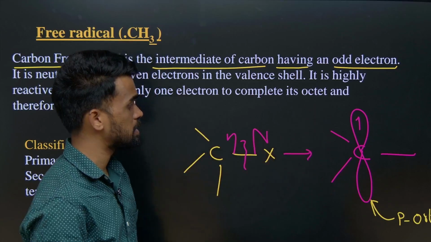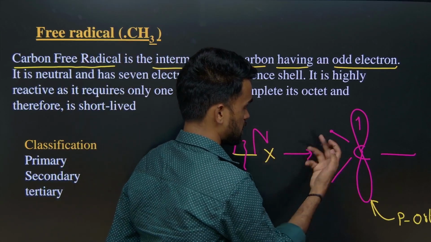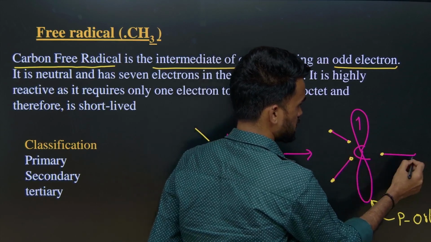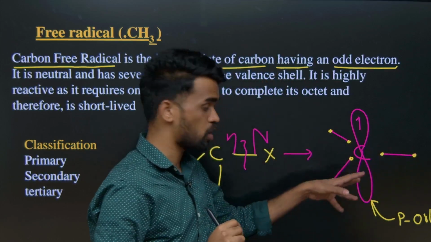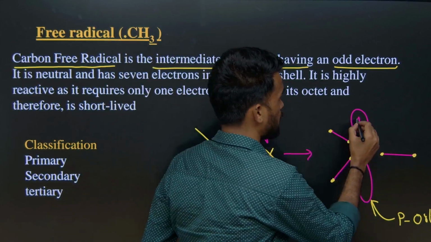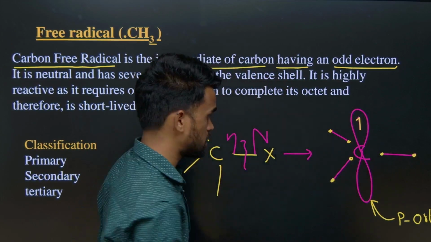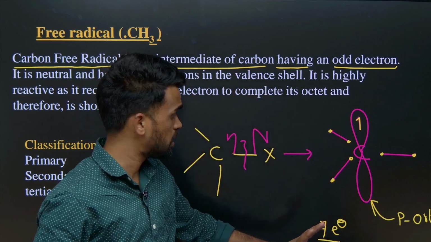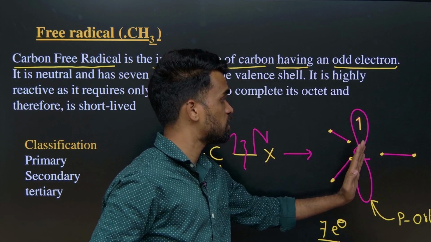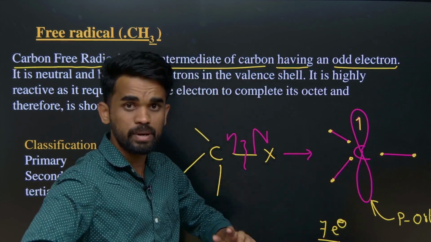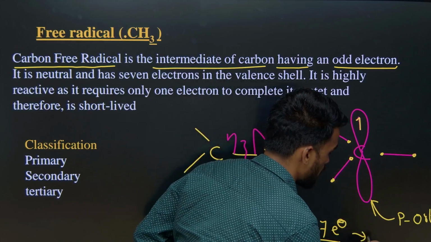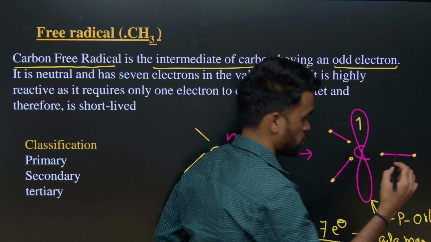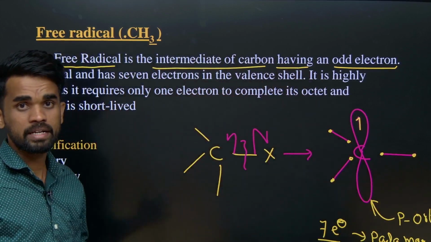Now 3 bonds are attached. So how many electrons are there? We know each bond consists of 2 electrons. So 1, 2, 3, 4, 5, 6 electrons are there in the 3 bond pairs, and one unpaired electron over here. So in total, 7 electrons are present, with one unpaired electron. If a species has an unpaired electron, we can call it paramagnetic. So free radicals are paramagnetic species.